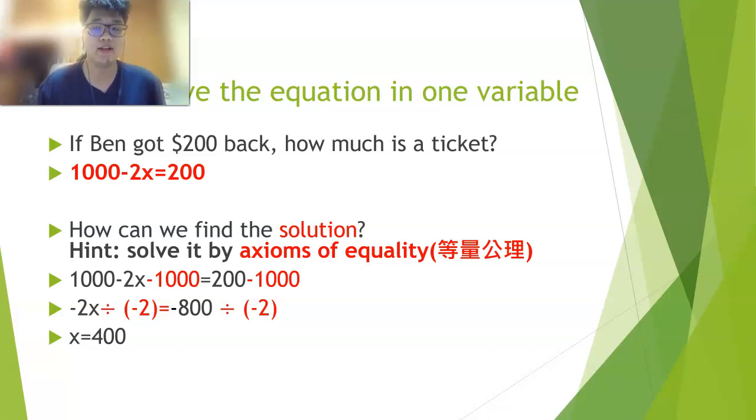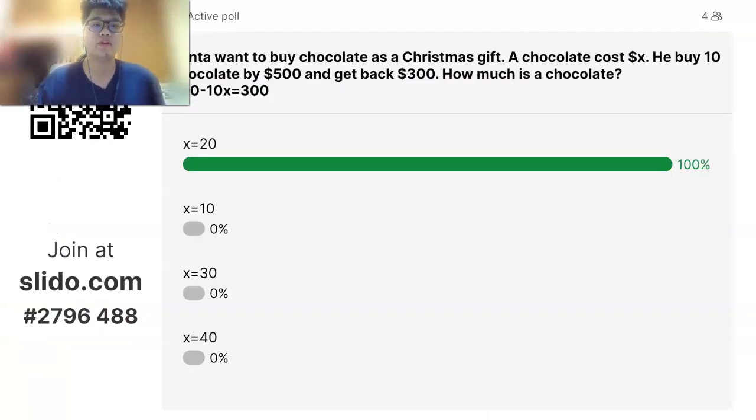Okay, very good. To make sure everyone know how to make the solution, each group, there's a Slido time for you. Okay, the question is that Santa Claus wants to buy a chocolate as a Christmas gift. A chocolate costs X dollars. He buy 10 chocolate by $5,000 and get back 300. How much is a chocolate?